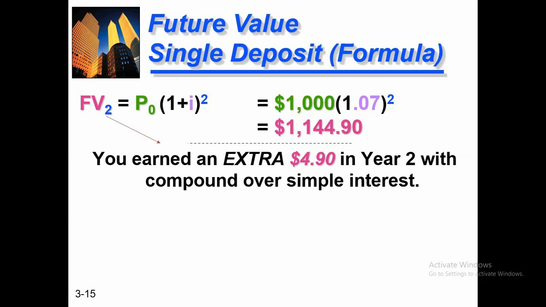One thing you may observe here is that with compound interest you earn more compared with simple interest. In simple interest, with the same amount you get just 1140, but with compound interest you get 1144.90. You earn an extra 4.90 in year two with compound over simple interest. That's why most of the time investors and lenders prefer compound interest, because it is higher compared to simple interest.